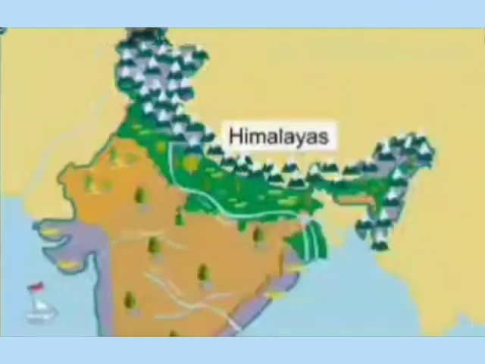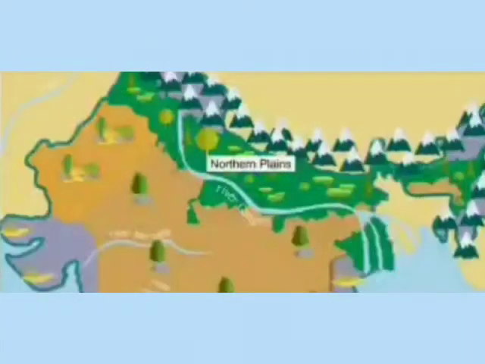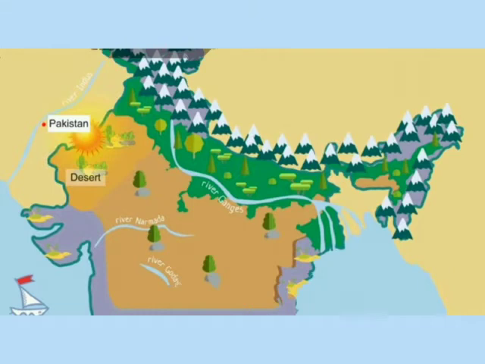The world famous snowy mountains of the Great Himalayas are located in the north. Right next to the northern mountains are the northern plains. These plains are very fertile and are irrigated by the rivers, the Ganga, the Yamuna, and the Brahmaputra. These rivers flow down from the Himalayas. In the west lies the great Indian desert, the hot and the dry region. It forms a natural boundary between India and its neighbor Pakistan.